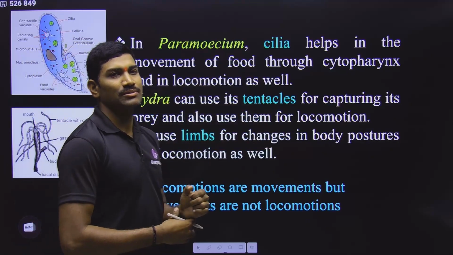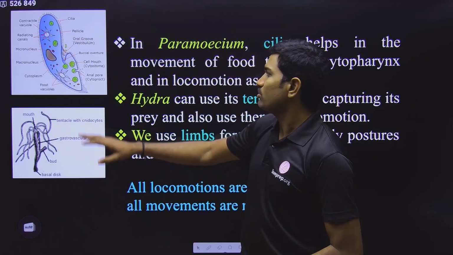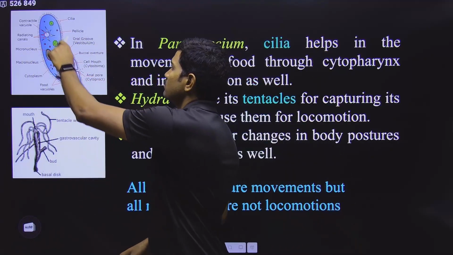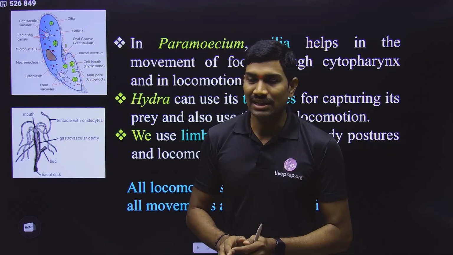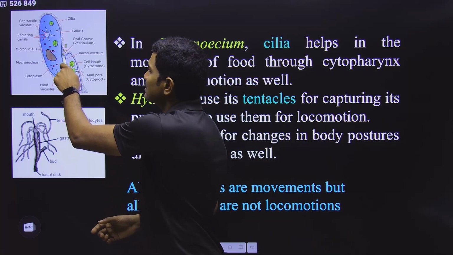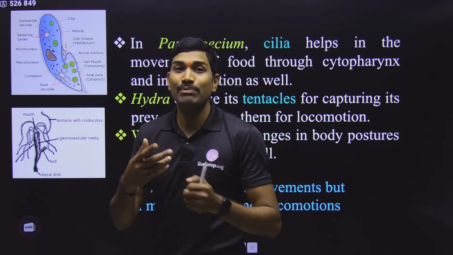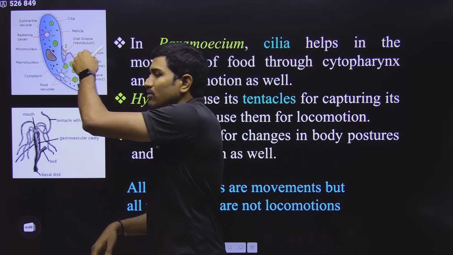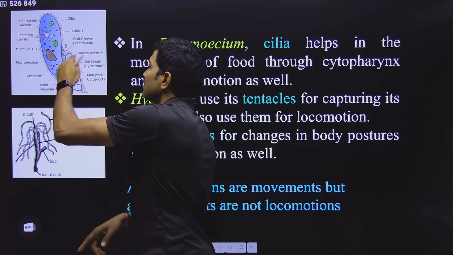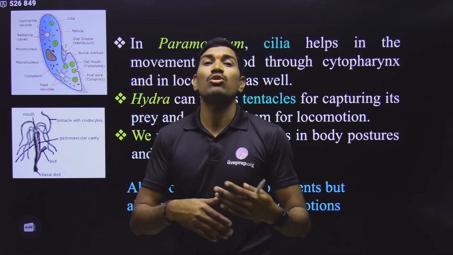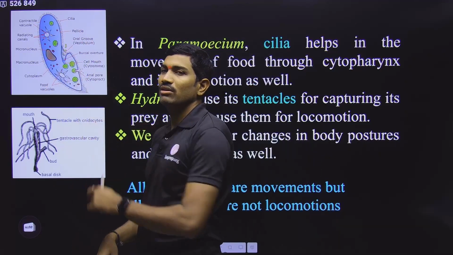What are these examples? If we are talking about the paramecium, in the case of paramecium, cilia are present. Very good. But here what they are saying is, the same cilia here, at the cytopharynx, are helping in movement of the food through this particular cytopharynx. The same cilia are also able to cause locomotion of this particular organism.